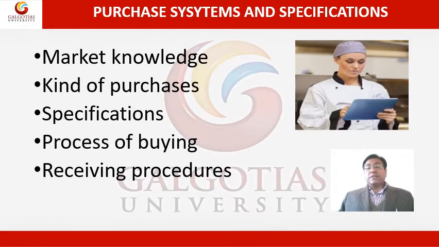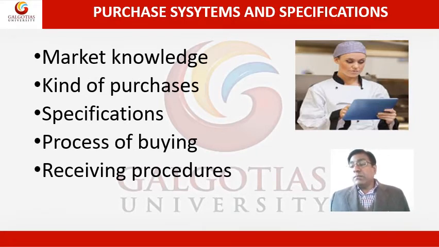Then if we come to the purchase system and specifications, what are the purchase systems and specifications for the organization? First thing is the market knowledge. If we are purchasing something from the market, it's very important that the purchase manager should know the commodity market, and it is a highly volatile market. So we should be aware of which product we will get at the best and a reasonable price in the market. Then the kind of purchase, what kind of purchase is there.